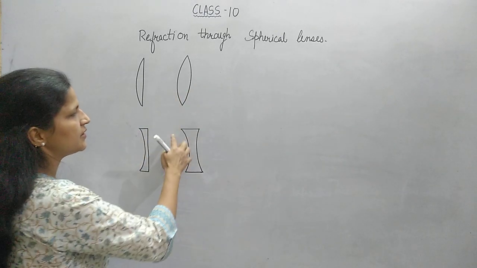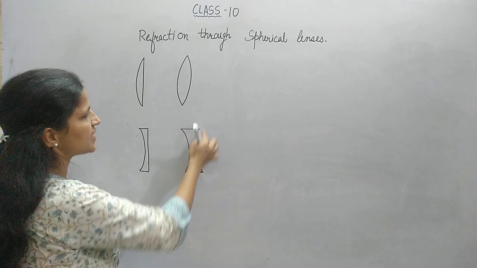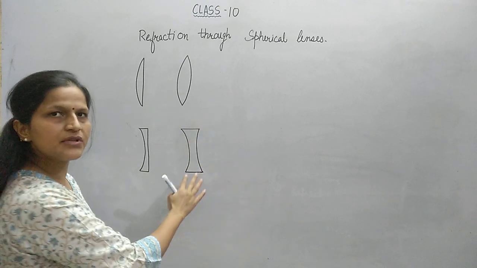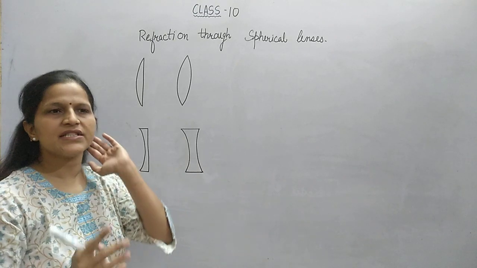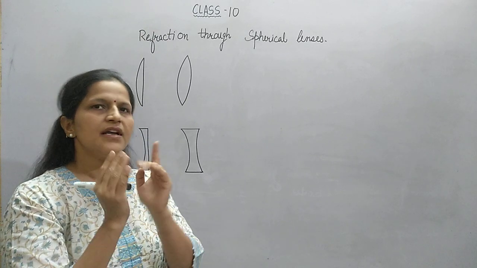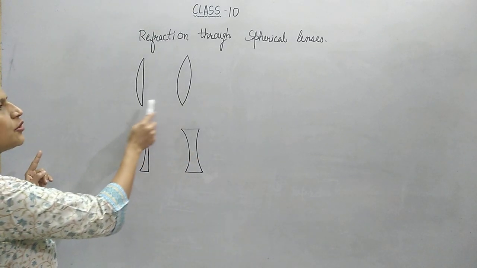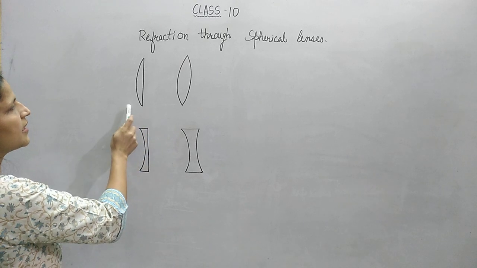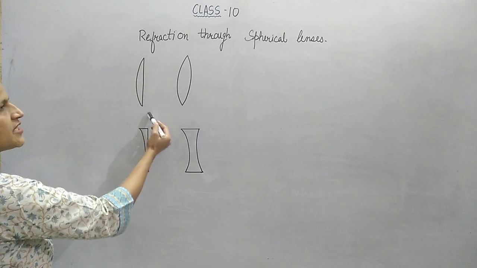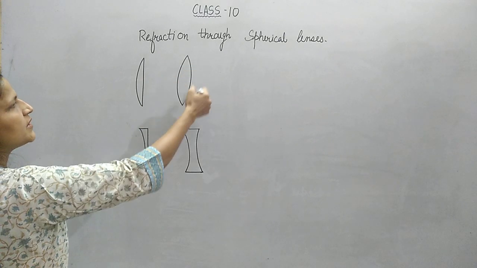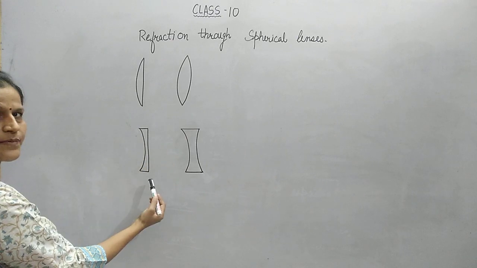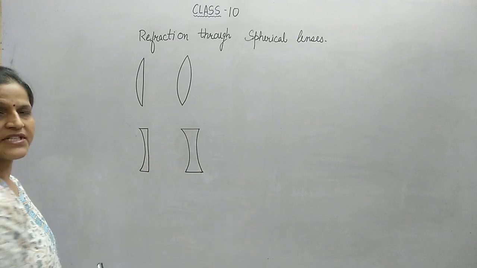Similarly here also, this is a glass object in which the sides are ground in such a way that they form a curved surface, so this is also a lens. So lens is essentially a transparent medium which is bound by curved surfaces. Either one surface can be curved or both the surfaces can be curved. Here in this diagram you can see that one surface is curved and the other surface is plane. In this diagram both the surfaces are curved. Here one surface is curved, the other one is plane, and here also both the surfaces are curved.